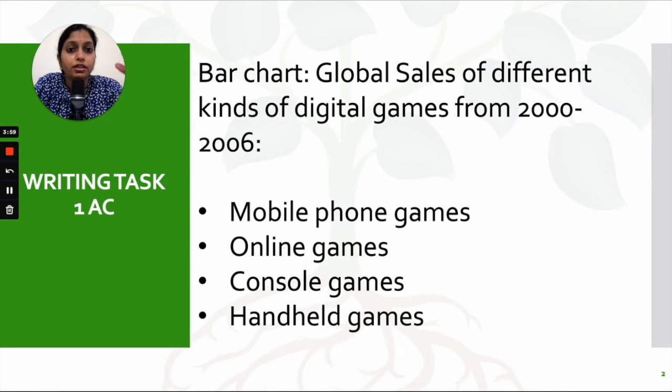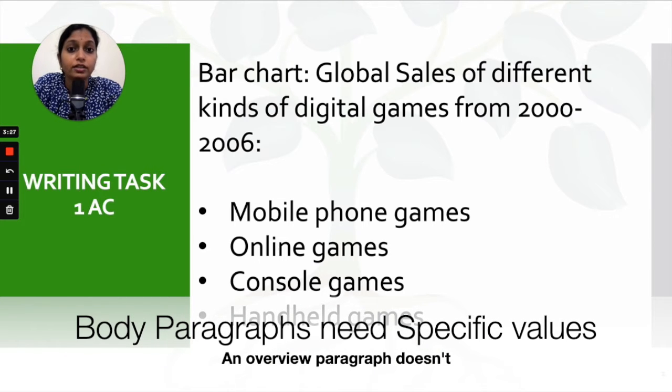You have to pick up key features, you have to pick up turning points in the graph and mention them in your body paragraphs. For the overview, you need to identify which particular category had the highest sales, which one had the lowest, which one had major fluctuations, which one didn't, which one had the highest sales across all years, or which one had the lowest sales across all years. You'll have to find out these patterns and mention them in the overview. Remember, in your overview, you're not going to mention specific values, whereas in your body paragraphs, you're going to do that.